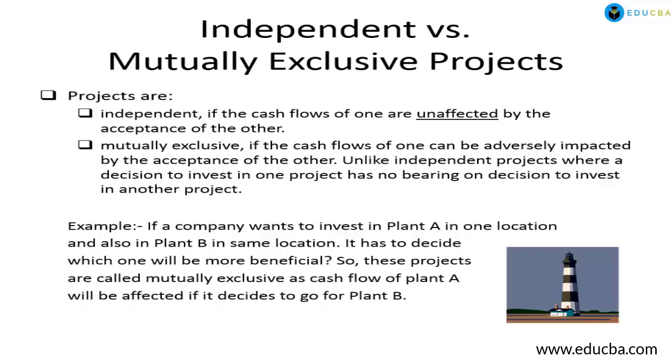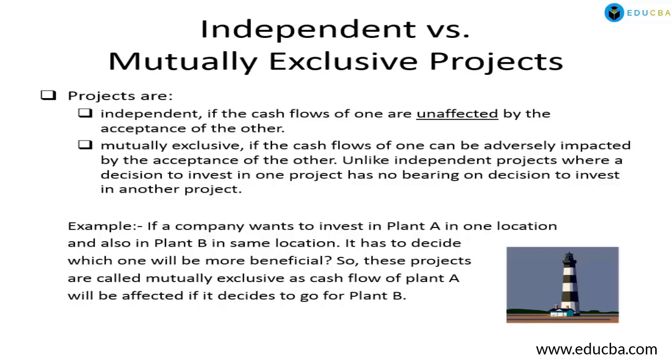The company has to decide whether to go for product A or product B. How will it decide? Based on the cash flows. Cash flows of product A will be affected if it is going to invest in product B. So these are mutually exclusive projects.